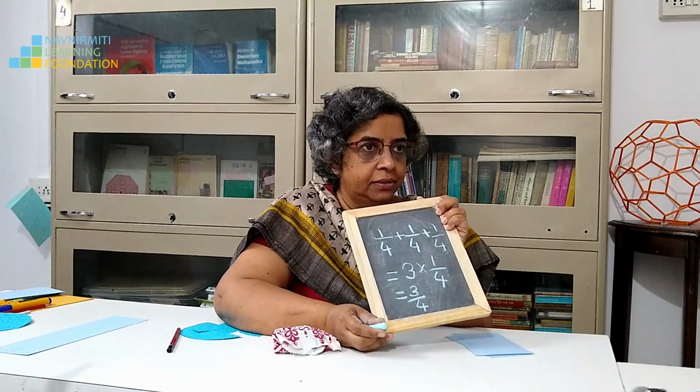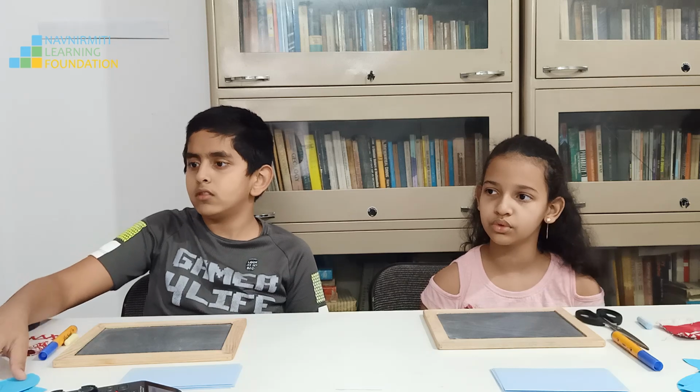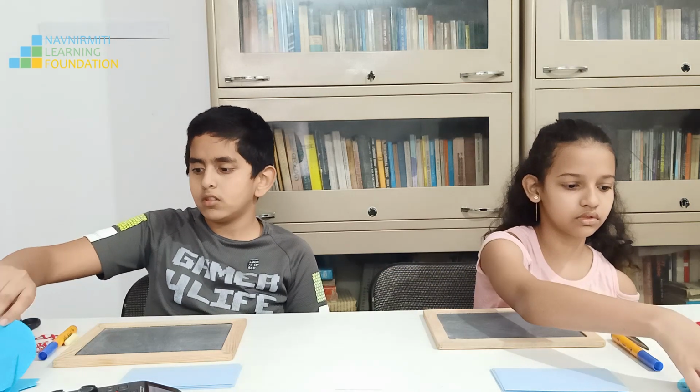Correct. Now I am going to write something and you have to make it. You have the pieces required for this. Okay? So, what is this? 1 upon 2, or 1 by 2.